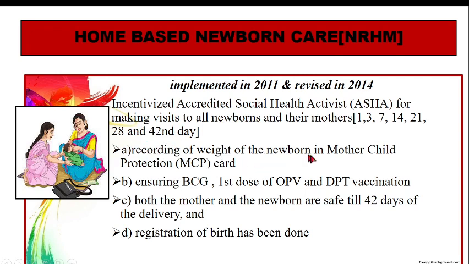She will be recording the weight of the newborn in Mother Child Protection Card, that is MCP card. She will ensure that the baby gets BCG and the first dose of OPV and DPT vaccination. Both mother and newborn are safe till 42 days and the registration of birth has been done. So these are the activities which she will be doing, and for that she will be visiting the child on first day, third day, 7th day, 14th day, 21st day, 28th day and the 42nd day.